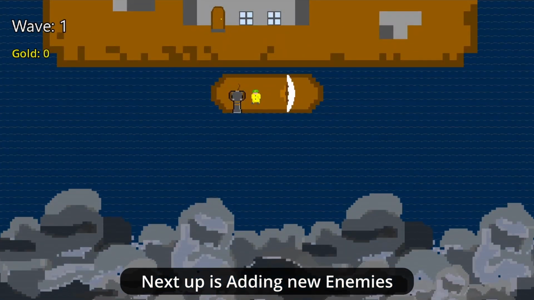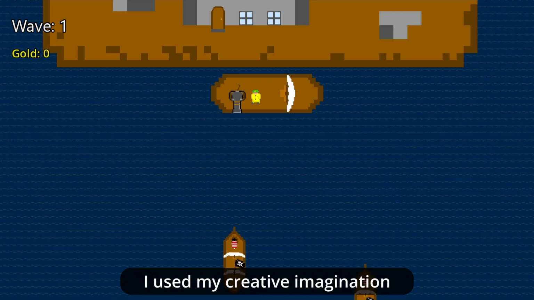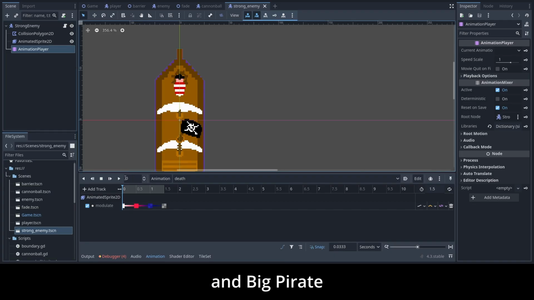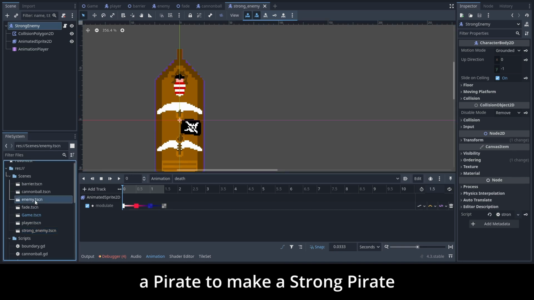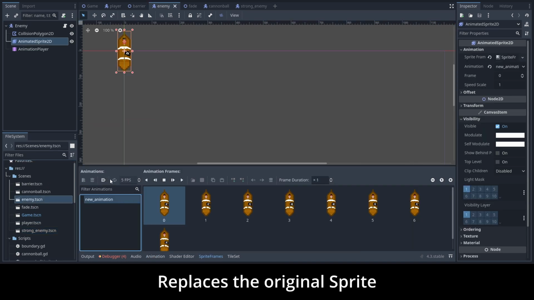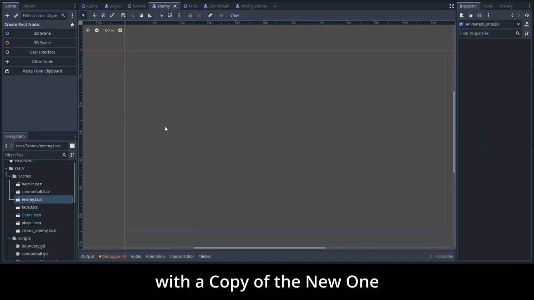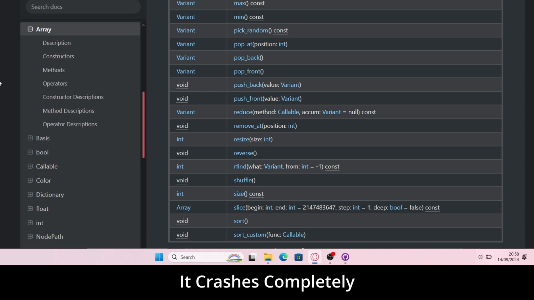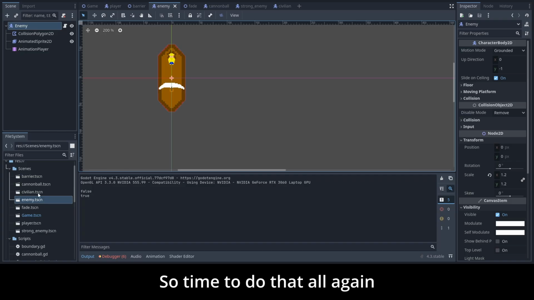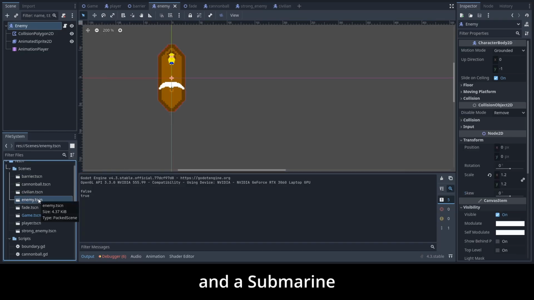Next up is adding new enemies. I used my creative imagination, and now we have Pirate and Big Pirate. Although Godot seems to have something against copy and pasting Pirate to make a strong pirate, as it for some reason replaces the original sprite with a copy of the new one, and when you press undo, it deletes the original, and just to spite you even further, it crashes completely. Nice. So time to do that all again with a civilian boat and a submarine.